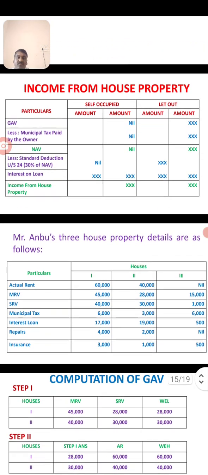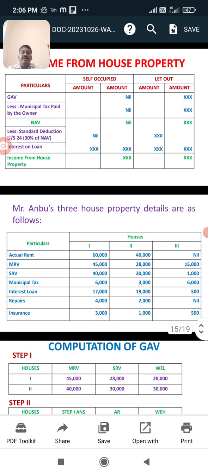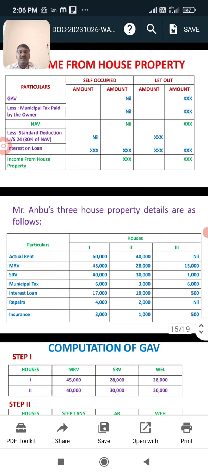Next, an example for sums. Anbu has three house properties as follows: house 1, house 2, and house 3. House 1 actual rent is 60,000. House 2 is 40,000. House 3 is nil, which means it is treated as a self-occupied house. Next, municipal rented value is 45,000, 25,000 and 15,000. Standard rented value is 40,000, and 30,000, and 10,000 rupees.